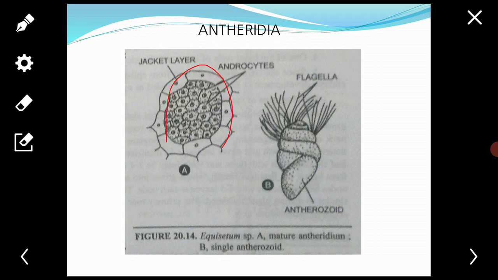The body of the antheridium consists of 3 to 5 cells, a single layer jacket, and that jacket encloses a mass of anthrozoids. Each anthrozoid or spermatozoid is about 20 micrometers long and is spirally coiled.